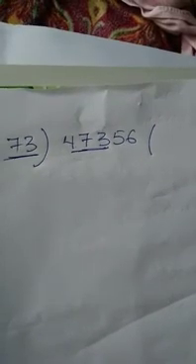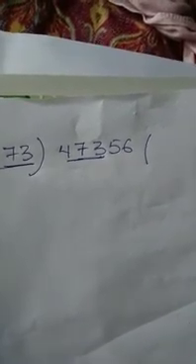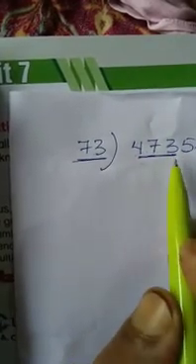You are not able to take one digit from the dividend. Why? Because in case of the divisor, two digits are present here. So we have to take at least two digits from the dividend. We can't take one digit here. Correct? So concentrate here. See, now move. So 47 by two digits, 47 not possible. We are free to take three digits here. We are free to take more digits here.